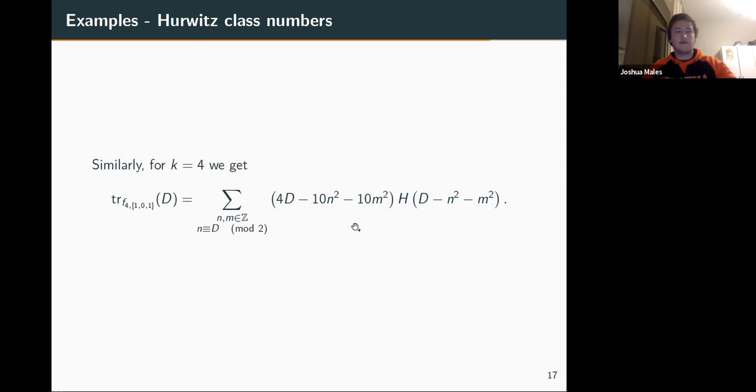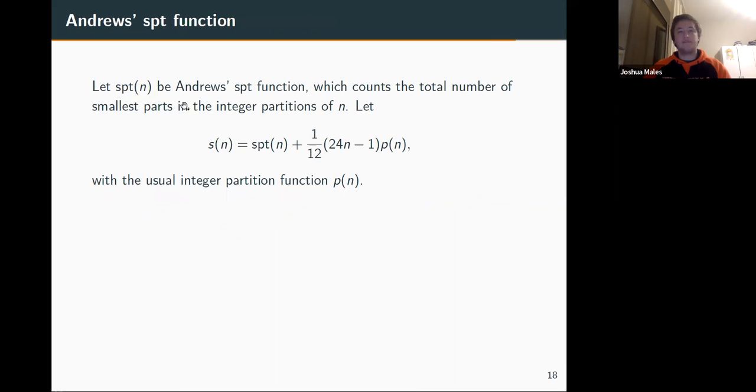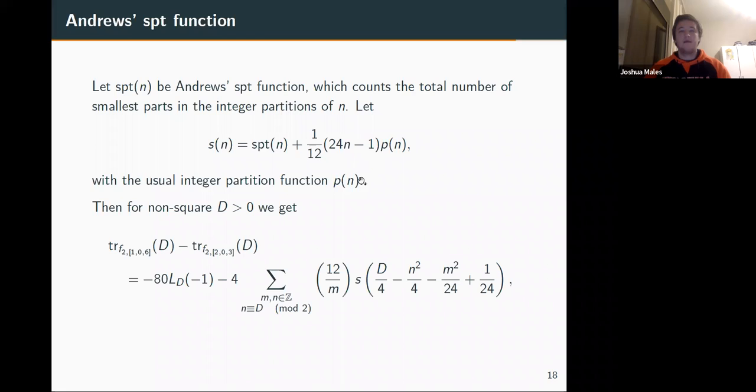And I also promised an example on some partition theoretic things. So if we let SPT be Andrews' SPT function, so this is counting the number of smallest parts in integer partitions, and we modify it a little bit with the partition function we saw in Zach's talk. And here we have some S(n). So we take the number of smallest parts of partitions, and something to do with p(n), then what do we get? We get some linear combination of traces this time, is again some L value, and some finite sum of S(n), plus some Legendre symbol.